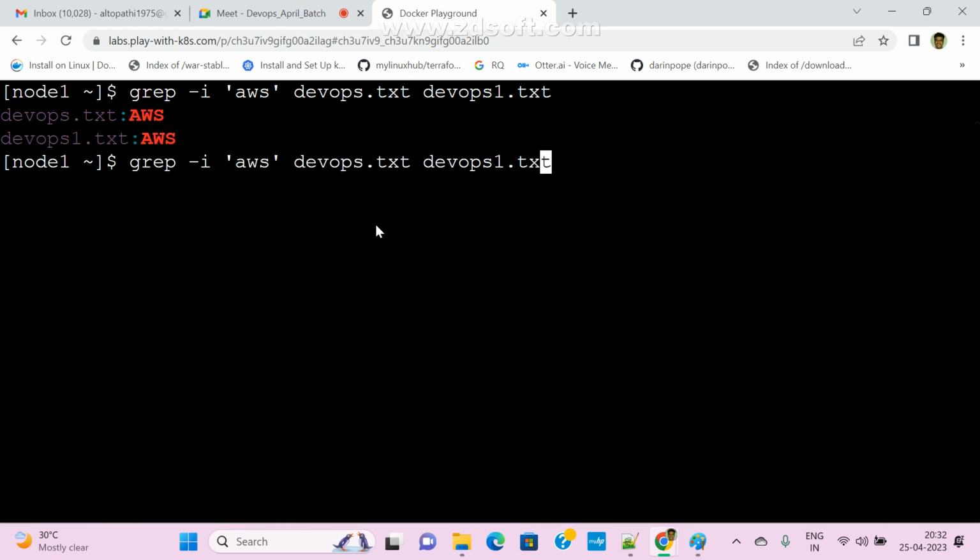Suppose I am passing a different name, for example my name, Rama. Is Rama available or not? No, we are not getting any output. Now, any doubt? If you want, we can search multiple files also. In that case we can pass the file names like this. I hope you got it, right? Yes, sir.